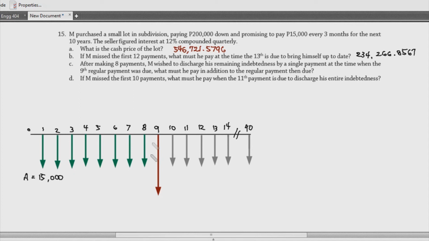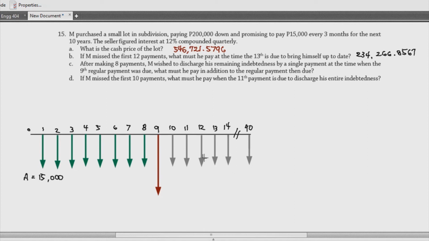Okay, so if your question is, what could be this ninth payment so that bayad na yung ating utang? So, what could probably be our approach? Isa lang pala yung tanong. Ano ba yung payment mo dapat sa 9 na kailangan mong idagdag, assuming na alam mo na yung isang regular payment na 15,000 dun sa 9th payment na yan? So, ano kaya pwede natin gawin dito just to determine yung ating 9th payment?